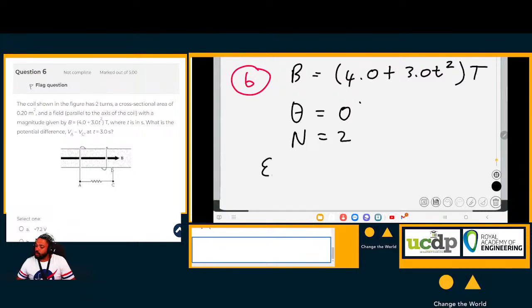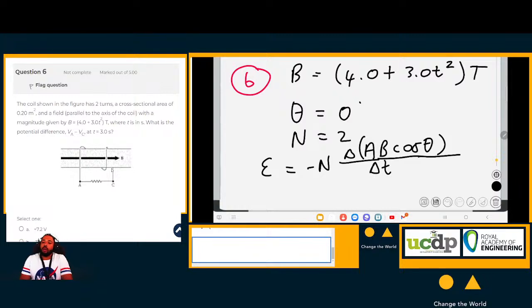Now we know an EMF is induced if the negative of N multiplied by the change in A times B times cosine theta, over the change in t. From math, you know you can just take constants out. How else can we write the change in something? We can write it as a differential, but first, let's take out the constants.